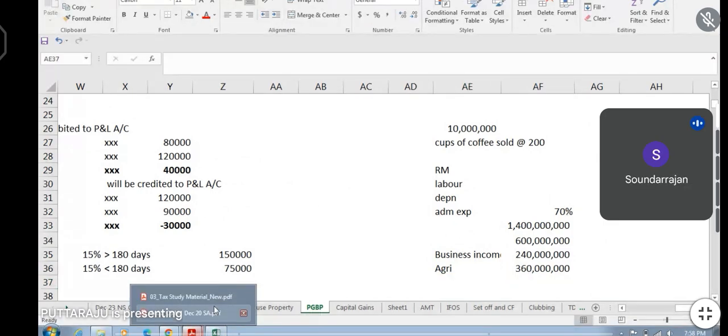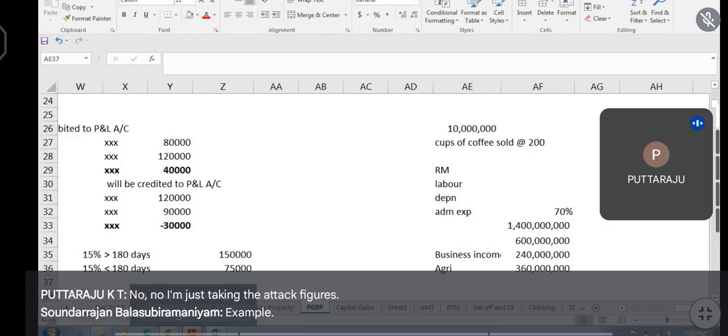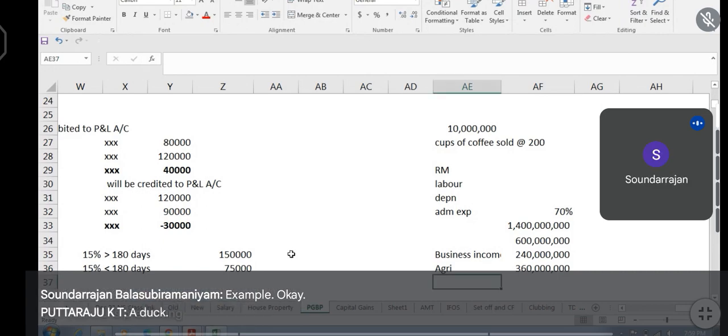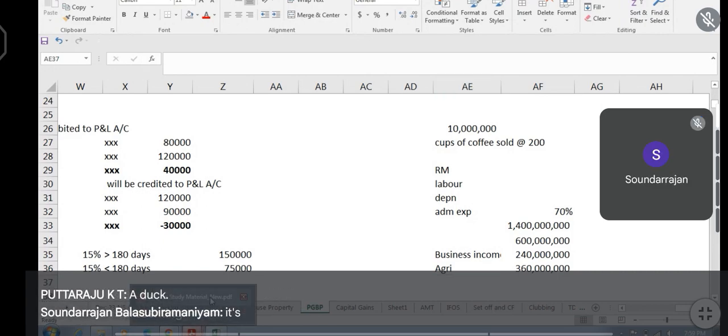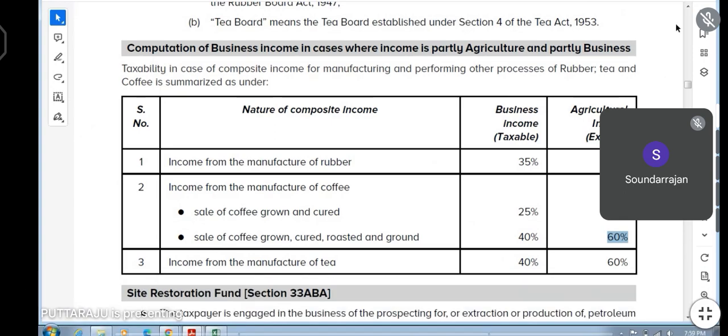Sir, I have one doubt. May I know how 70% comes, sir? No, I am just taking an example, ad hoc figures. Okay, sir.